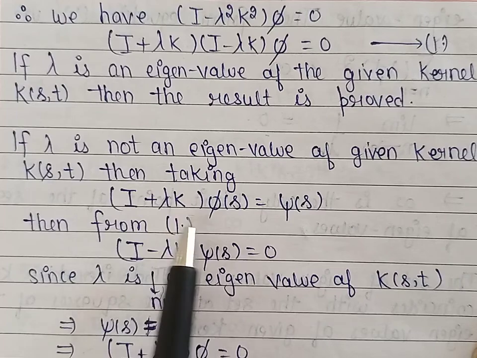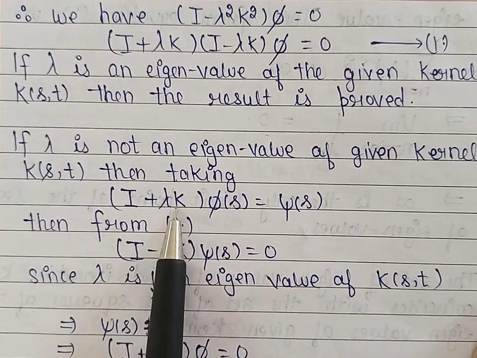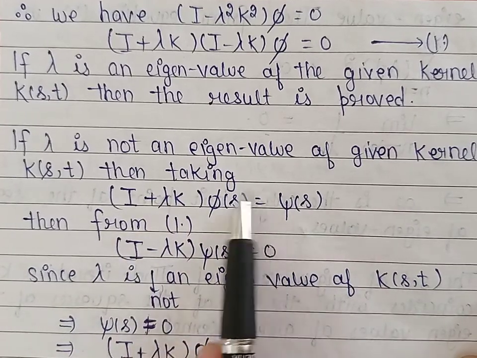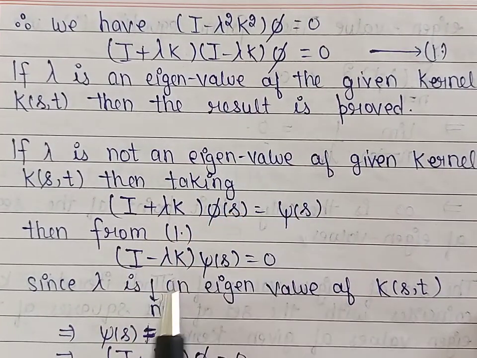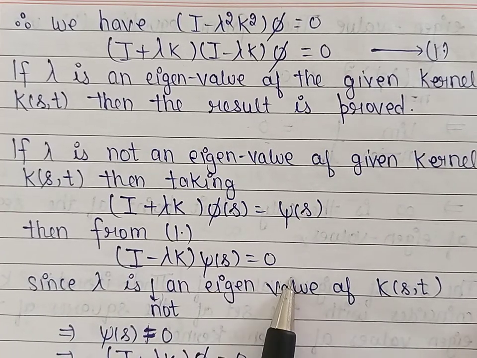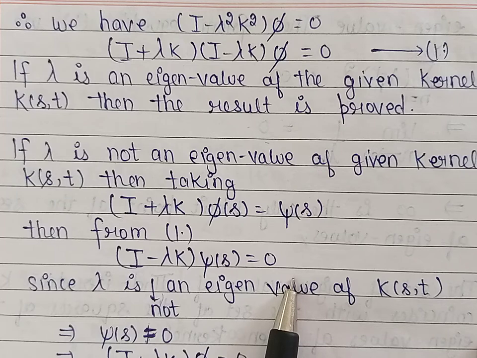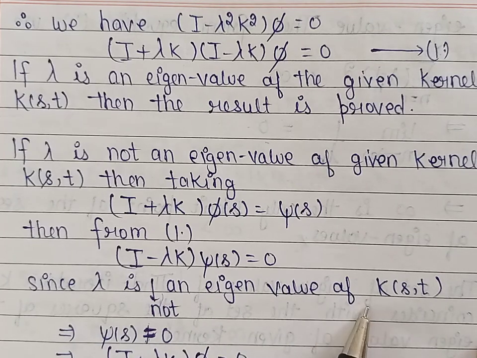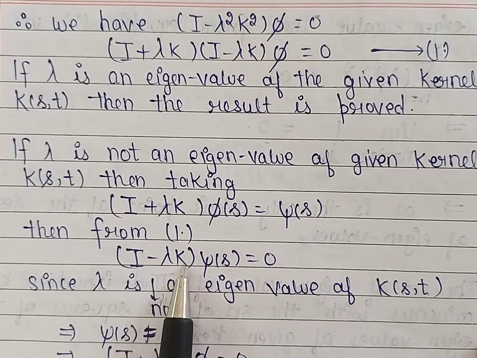Now in this case let us denote I plus lambda k operated on phi by the symbol psi. Substituting this notation in equation 1, we get I minus lambda k operated on psi is equal to 0. Now because lambda is not an eigenvalue of the kernel k, I minus lambda k is not equal to 0.